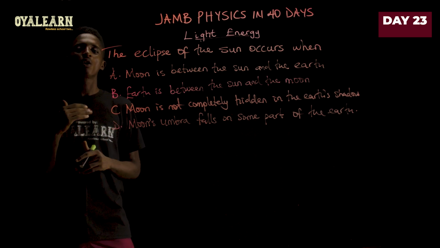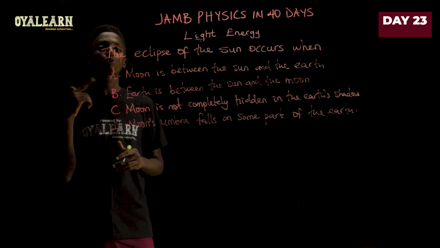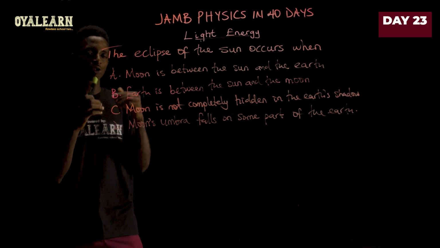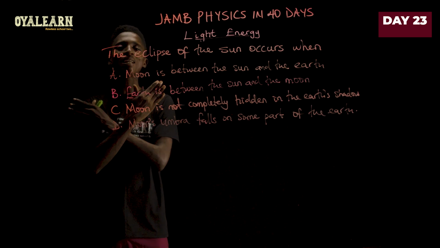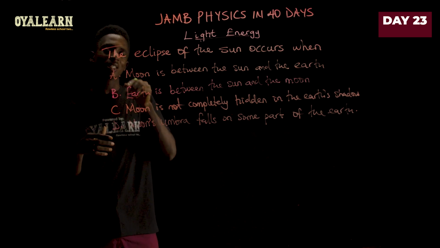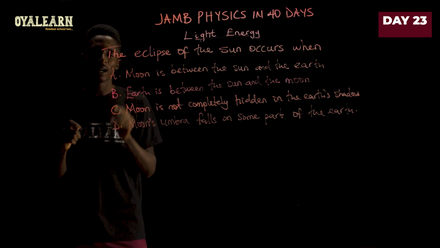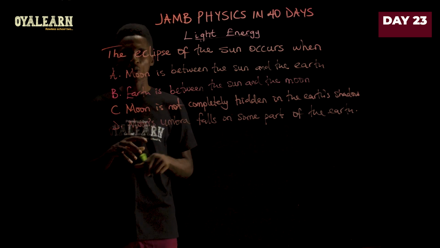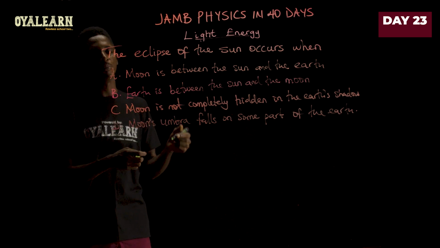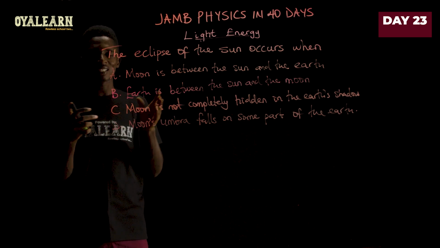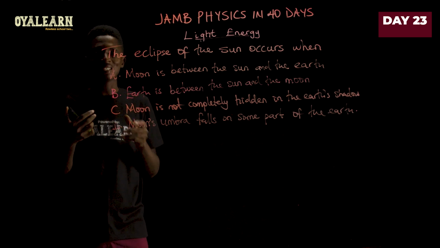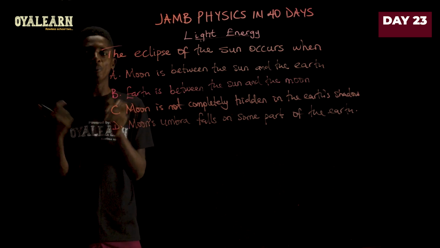However, if you are given a question where you are asked to describe total solar eclipse, in that case, it means that some regions of the earth are completely blocked from the sunlight by the moon. And for that to happen, it means that that region on the earth must fall within the umbra of the moon's shadow. Now, if you recall, in shadows, there's something called the umbra and there's something called the penumbra. The umbra is where there is total darkness. There is no light passing through at all at that point. But in the penumbra, there's a little bit of light there with the dark shadow also mixed together.